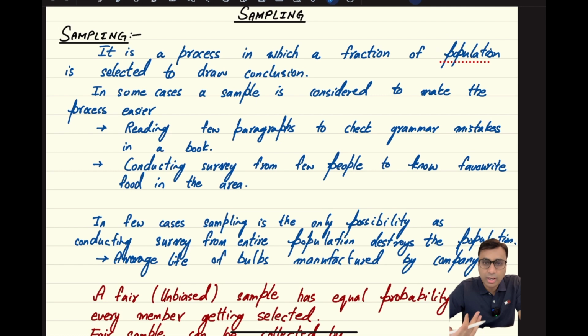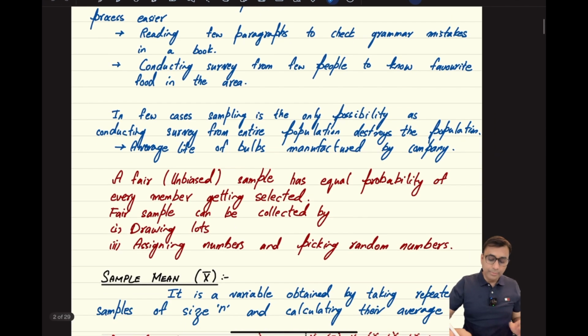Obviously we will try our best that when we take a sample, that sample should not be a biased sample. That means that a certain proportion of a population has a greater probability of being selected. So we have to make sure that every member of the population has equal probability of getting selected, and then it will be a fair sample. An unbiased sample can be obtained by drawing lots.